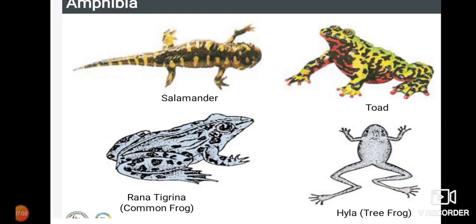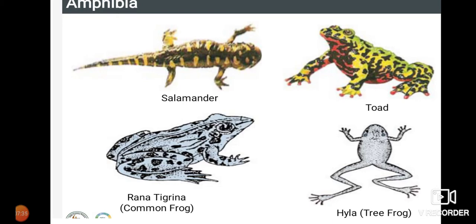And listen here, children, you can see the legs of these organisms, that is, the four limbs here. The forelimbs always have how many digits? Four digits in amphibia. In amphibia the forelimbs always have four digits, and the hind limbs, that is the back limbs, have five digits.